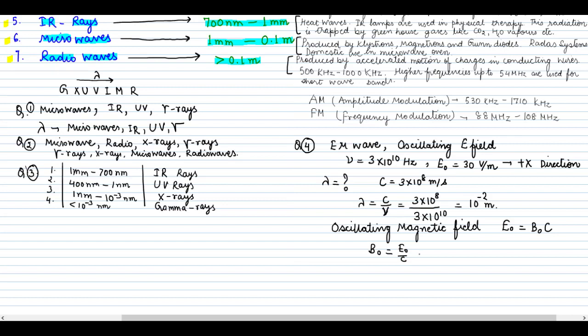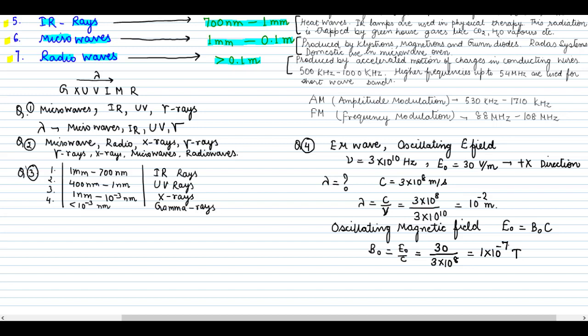Now E naught is known to us. What is the value of E naught that is given to us? That is 30 volt per meter. And the value of C is always known to us, 3 into 10 to the power 8 meter per second. So here you will have 1, and this will become 10 to the power minus 7, because this is the magnetic field, so we can write it in Tesla. So this is 10 to the power minus 7 Tesla.